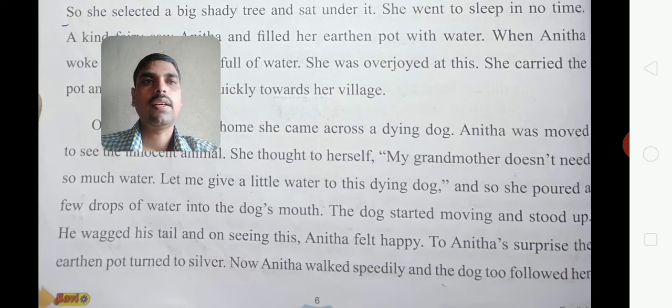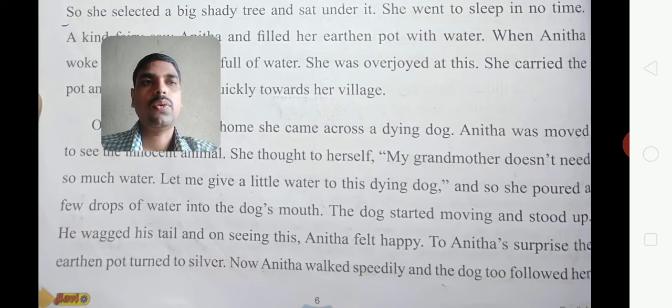And then the dog started moving and stood up. The dog got energy and lost its thirst, and it stood up in front of her. He wagged his tail, and seeing this, Anita felt very happy.